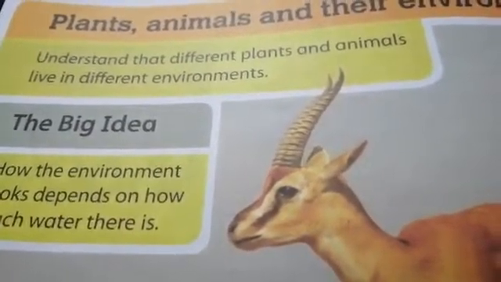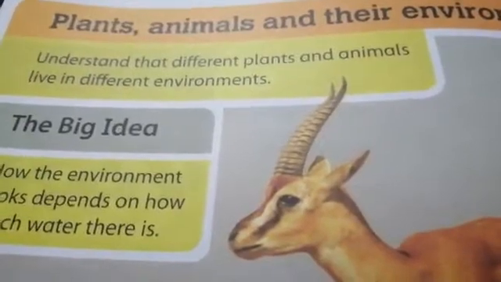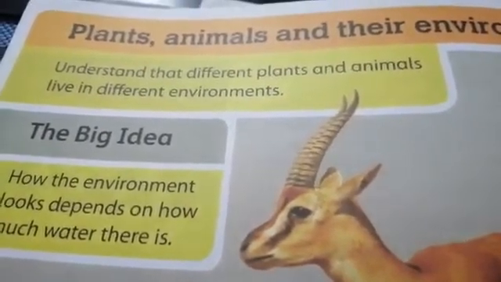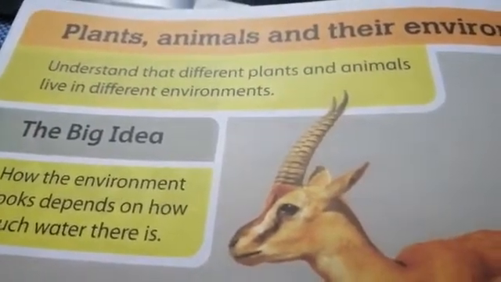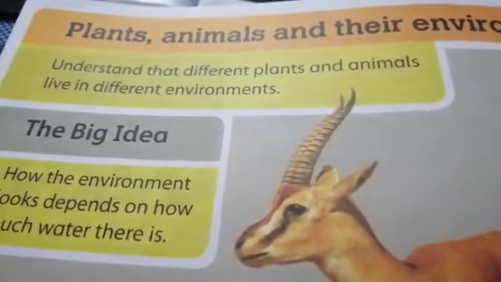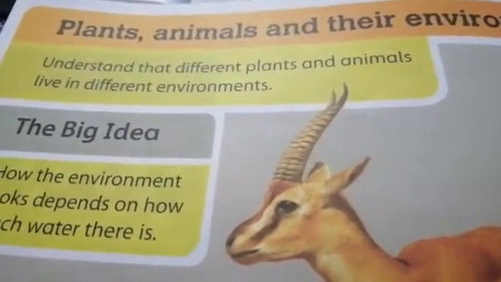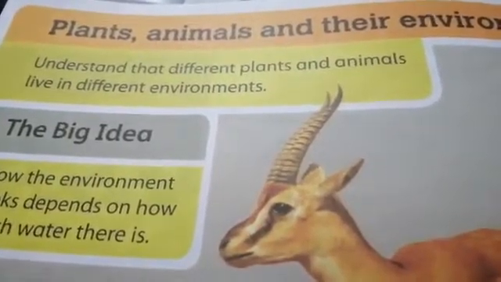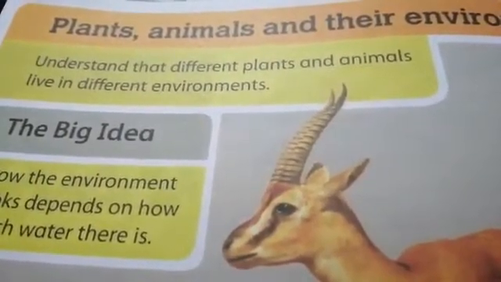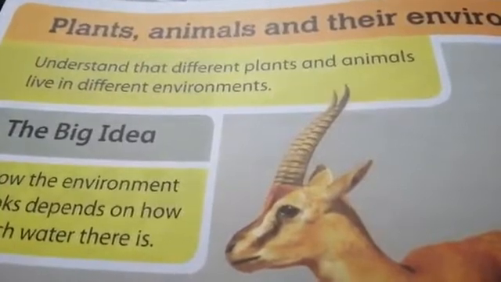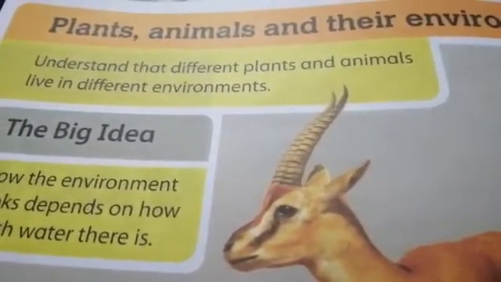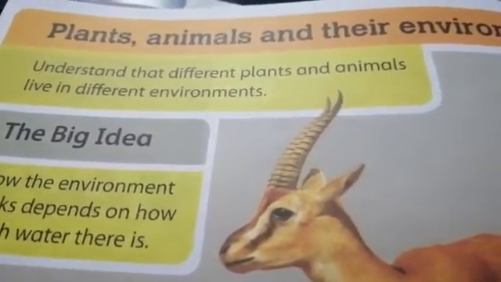Okay, today's science lesson: plants and animals and their environment. Plants, animals and their environment, page number 90 and 91. Please take out your science course book, open page number 90 and 91. Okay, now let's start.